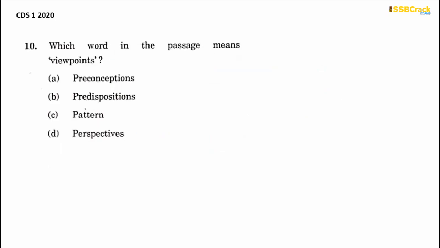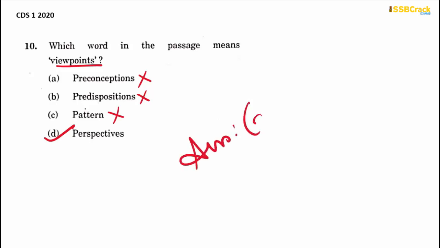And then again, coming to the last question of this passage of the comprehension section of the CDS 1 2020 English paper itself: which word in the passage means viewpoints? This is easy. Preconceptions, predispositions, pattern or perspectives. Now without looking back into the passage, we can say preconceptions is not the synonym of viewpoints. Predispositions also is not the meaning of viewpoints, because predispositions means biases or preferences. Pattern is not related to viewpoints. Viewpoints means perspectives. So your answer here is option D.